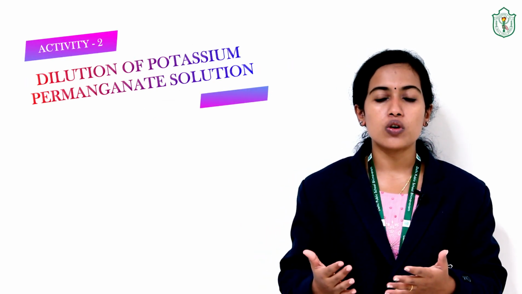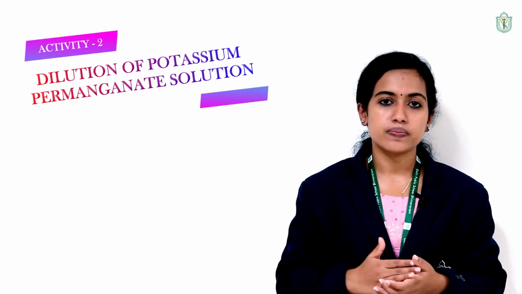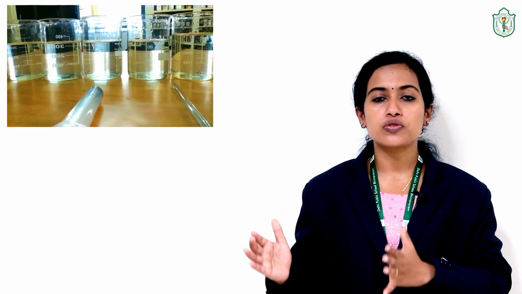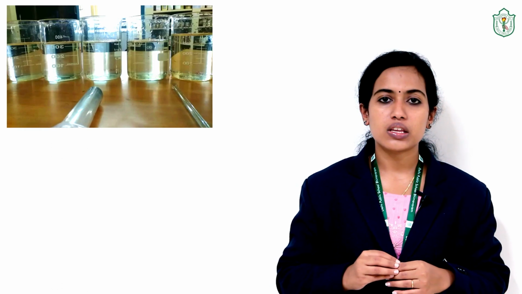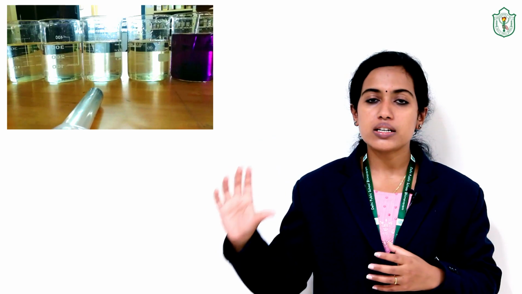We have one more activity here. Dilution of potassium permanganate solution. Take 5 beakers. Fill 100 ml of water in the first beaker. Take 2 crystals of potassium permanganate and add it in the first beaker. Stir it well. Okay, now we have prepared 100 ml potassium permanganate solution. What is the color of potassium permanganate solution? It is pink or purple, right?